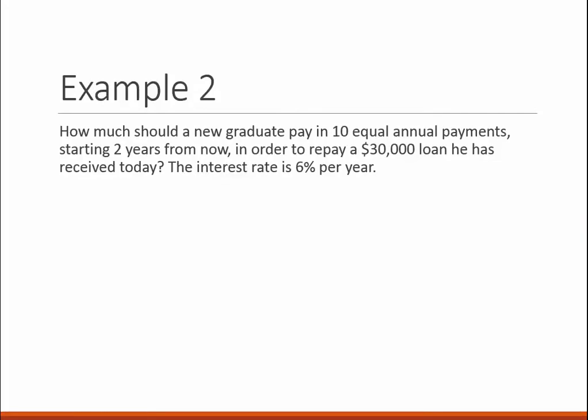Let's do another example. How much should a new graduate pay in 10 equal annual payments starting 2 years from now in order to repay a $30,000 loan he has received today? The interest rate is 6% per year. Now, this example is actually not an annual worth example. I think I put it here a long time ago so that I could have students practice this skill, which they were having trouble with. So I believe that's the origin of this problem.